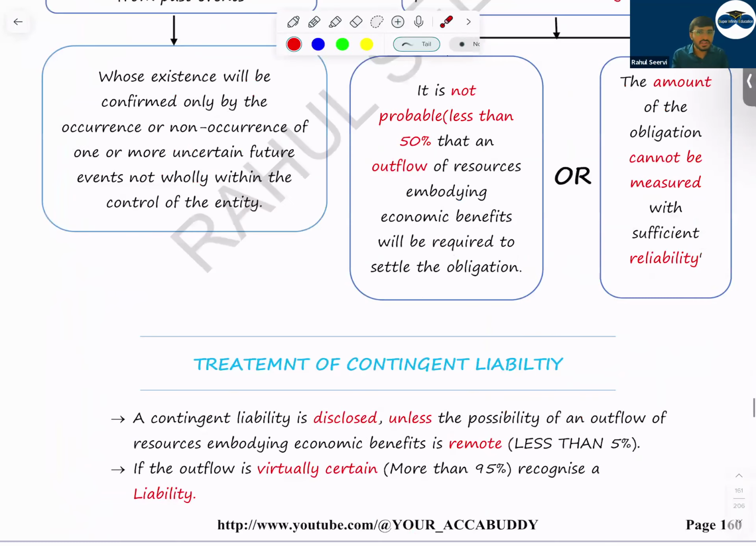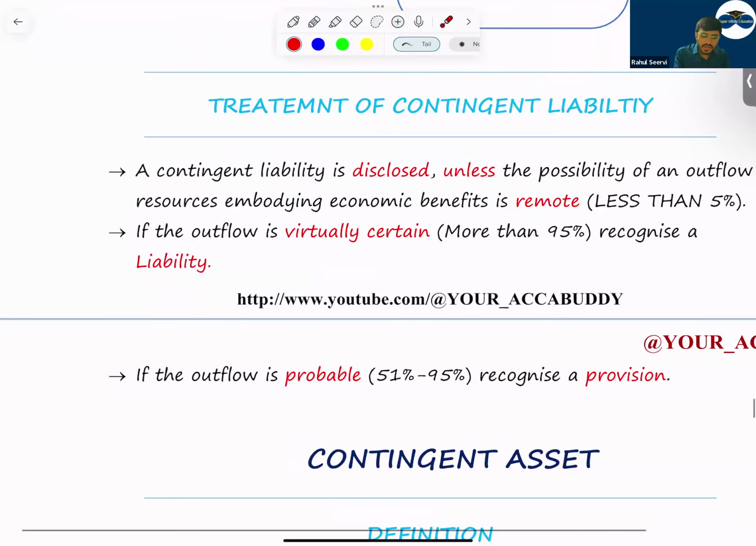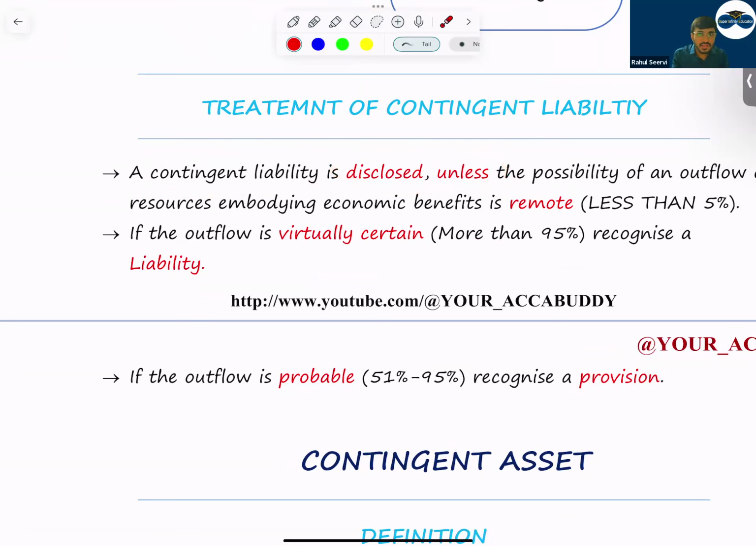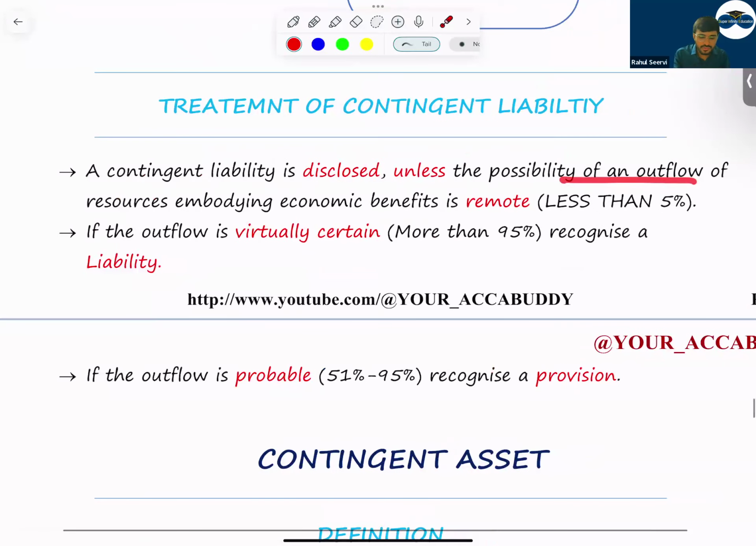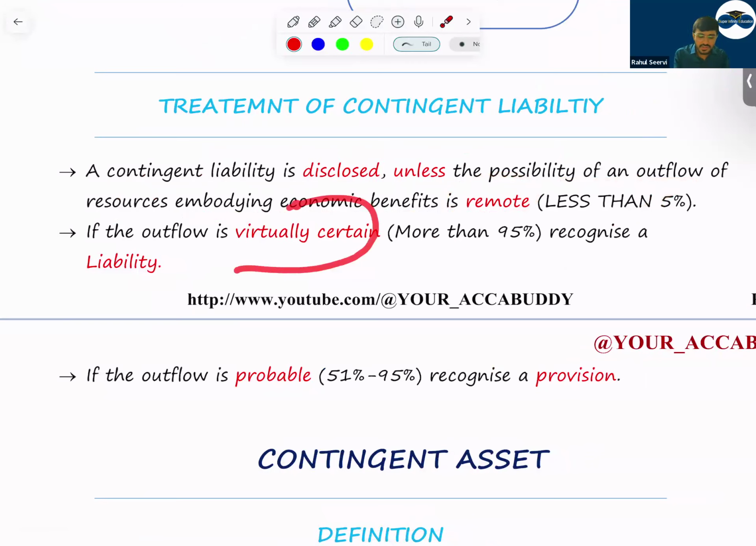So treatment for contingent liability, sir. Normally, contingent liability is disclosed unless the possibility of an outflow of resources embodying economic benefit is remote. If the possibility of an outflow is remote, then we will not do anything. Remote means we will not do anything. If virtually certain, sir, what should we do? We should record it as a liability. If outflow is probable, then record a provision.